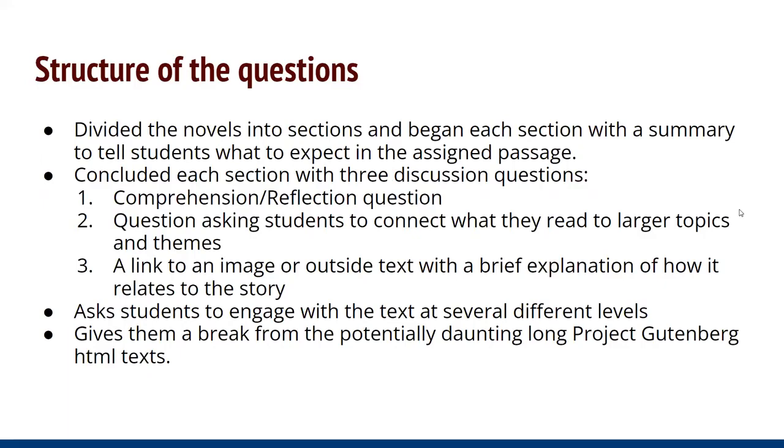The questions had a similar structure throughout each chapter. So what I did for the novels was I divided them into doable sections and then began each section with a summary to tell students what to expect in those assigned passages before they read them. Then I concluded each section with 3 discussion questions. The first is a comprehension or reflection question. The second question asked students to connect what they read to larger topics and themes. And the third provided a link to an image or outside text with a brief explanation of how that image or text related to the story.